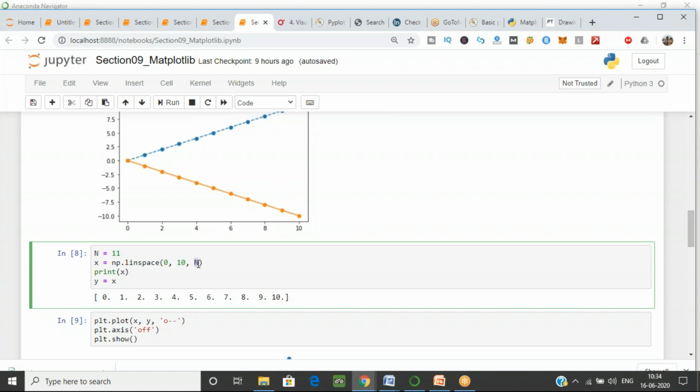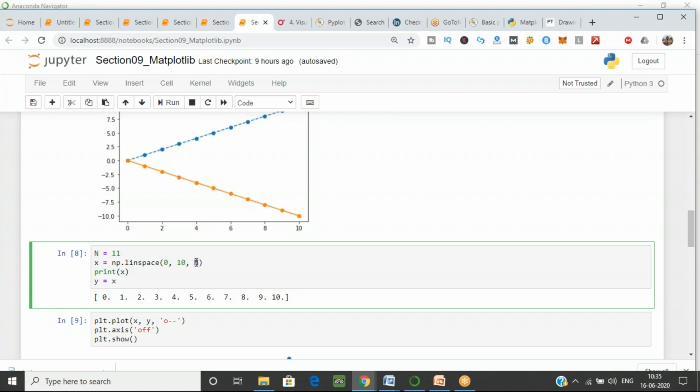We can change it also. I'll show you how, by changing it, what values come. Now first tell me what n means over here. I have told you 0 means the starting value, 10 means the ending value. And n, we have taken, is the number of values between 0 and 10, because this is the starting and ending value, 0 to 10. It does not mean up to n.